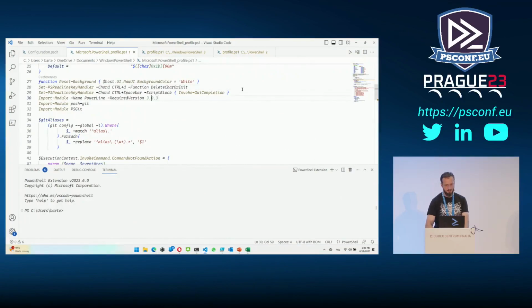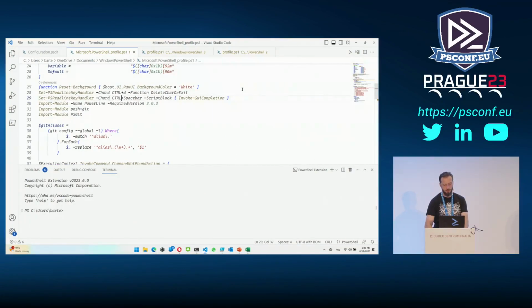So I made sure that if I press Control Spacebar, it will use just this Invoke-GUICompletion. And that one is smart enough to figure out what the context of the given line is, so that I don't have to pass anything to it. It will be smart enough to help me with that, but I just need to make sure that there's some key combination that will just trigger that command, right? So that's it. Any other questions?